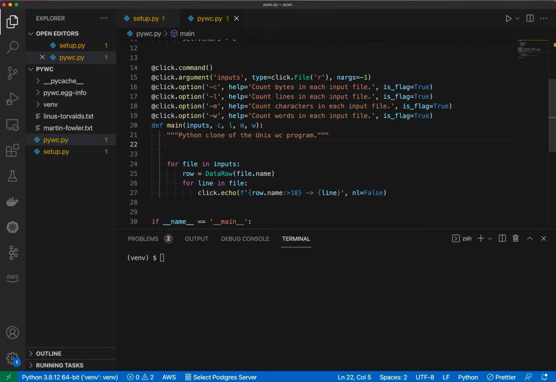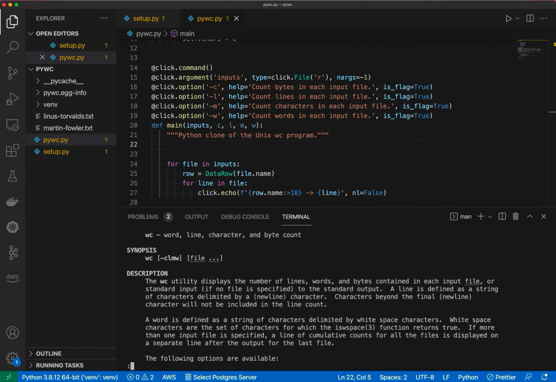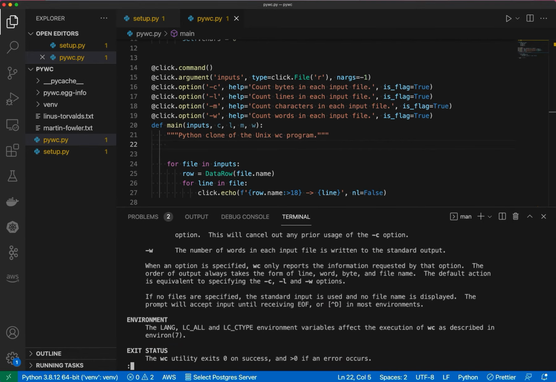And so by default, let's pull up that man page one more time, make sure we're fully implementing and cloning the functionality of WC. And if we look through the documentation in the man page, there's this line right here. It says the order of output always takes the form of line, word, byte, and file name. Okay. Then it also says the default action is equivalent to specifying -c, -l, and -m. So that's two important pieces of information.